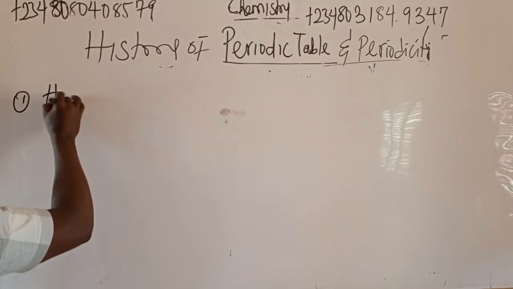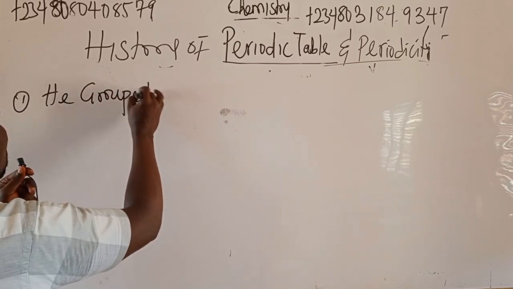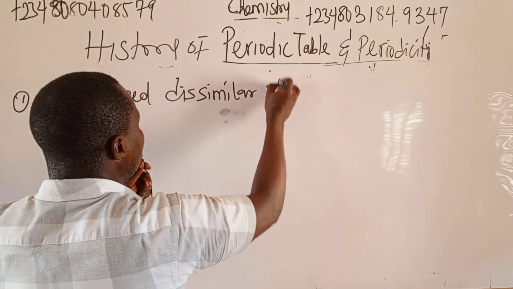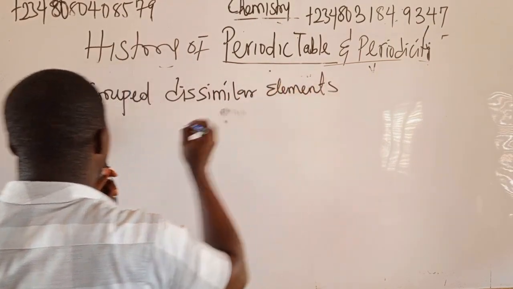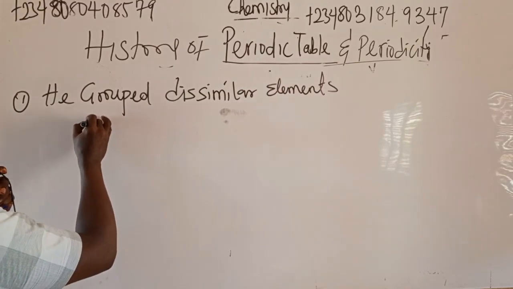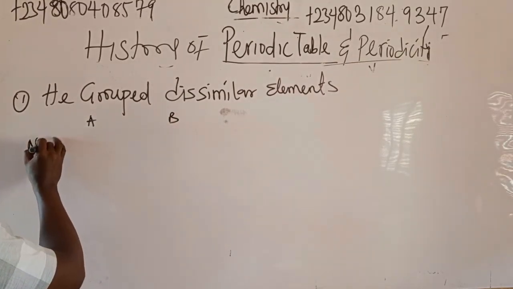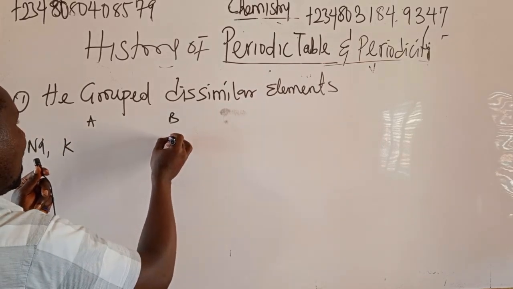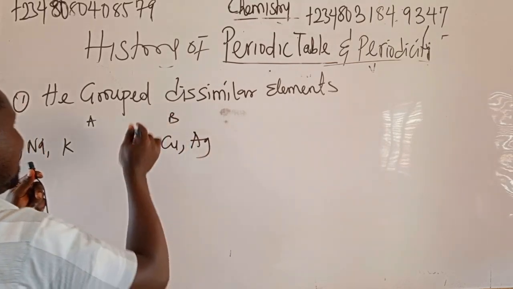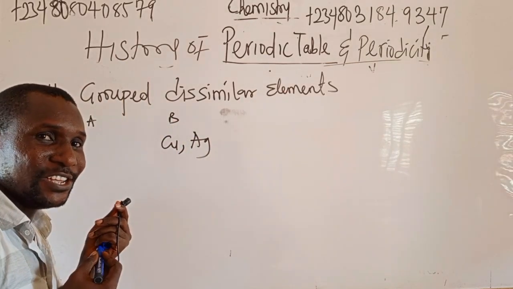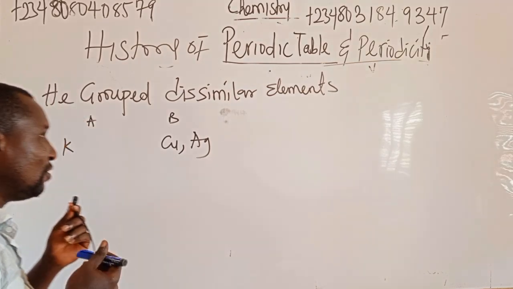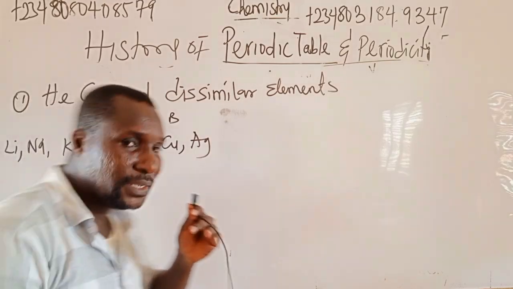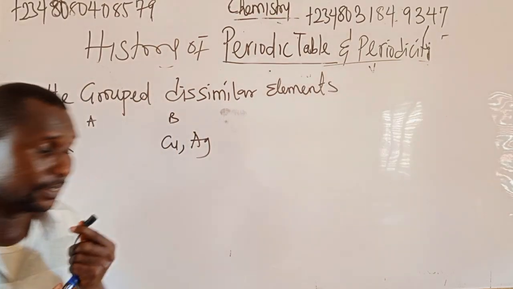For example, in group 1, which has A and B, he grouped lithium, sodium, potassium in group A, and copper and silver in B. Both of them, he said they are in group 1. Mendeleev grouped dissimilar elements.